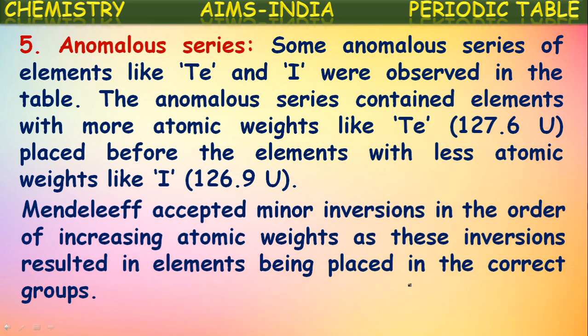Mendeleev accepted minor inversions in the order of increasing atomic weights, as these inversions resulted in elements being placed in the correct groups. So, to fit them into correct groups with similar chemical properties, he accepted minor inversions like writing the element with the greater atomic weight first, whereas all the remaining elements in this table were written in the increasing order of their atomic weights.